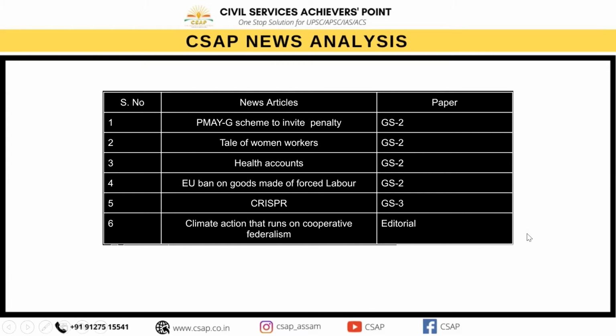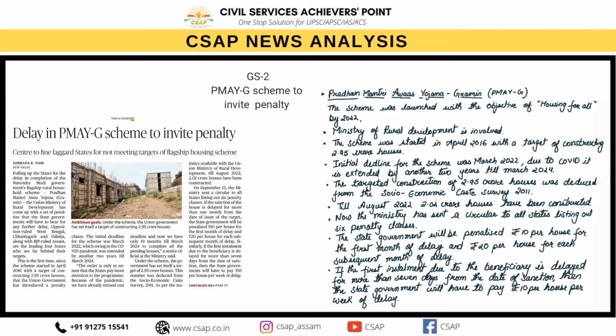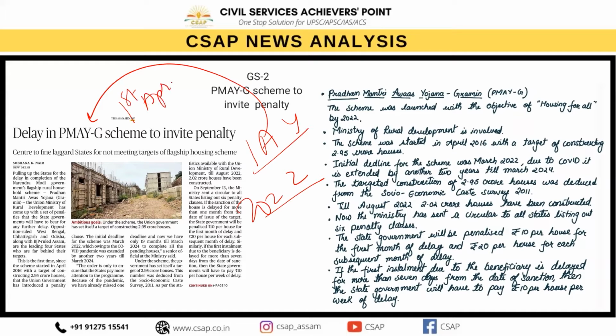So let's start. The first topic says about the PMAYG scheme to invite penalty. What is PMAY? It is Pradhan Mantri Awas Yojana Gramin. This scheme was launched by the Ministry of Rural Development to achieve the objective of housing for all by 2022. The erstwhile rural housing scheme, known as Indira Awas Yojana, was restructured to PMAYG with effect from 1st April 2016.